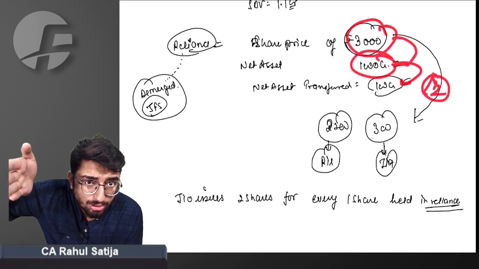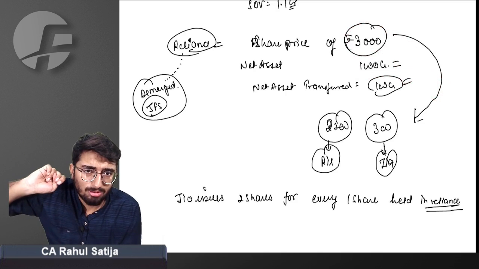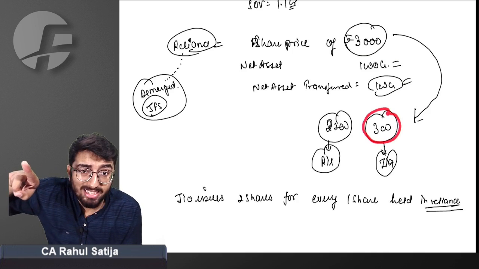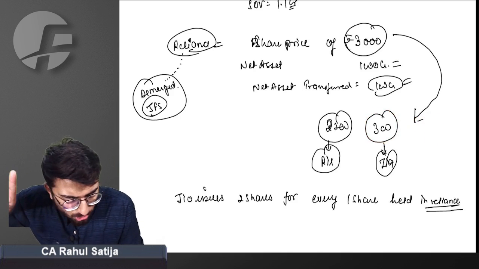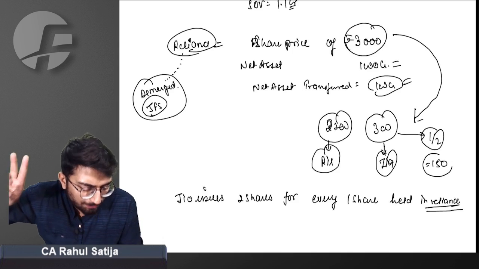That simply means the share of Geo, which is 300 rupees, is worth 2 shares, which means the value of each share of Geo will be half of 300, that is 150.